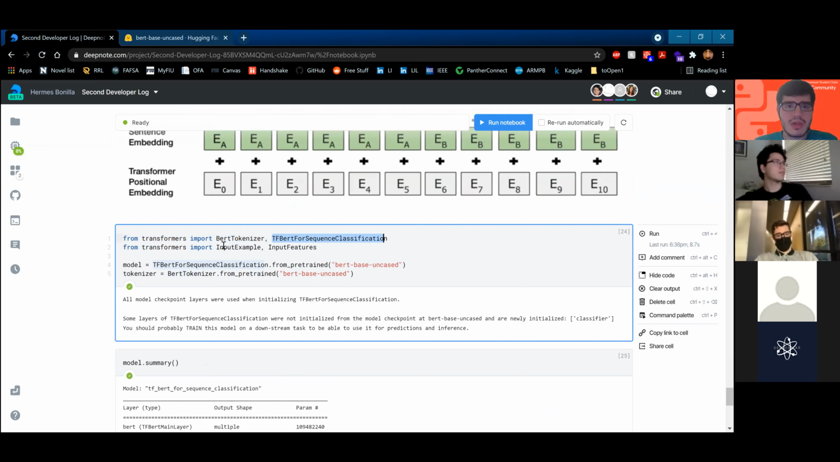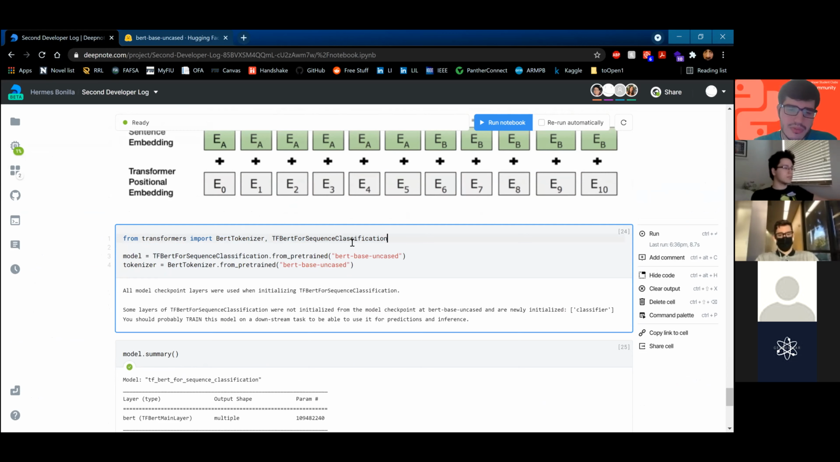And we're going to get an example of input features. This is just to test our input into the model, but we don't need it now.